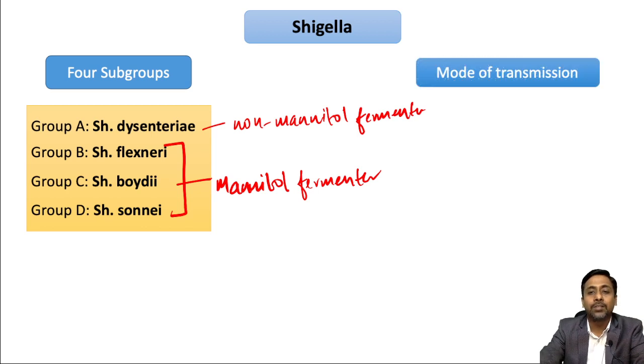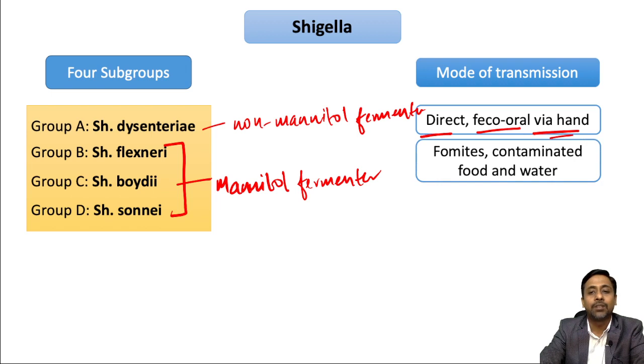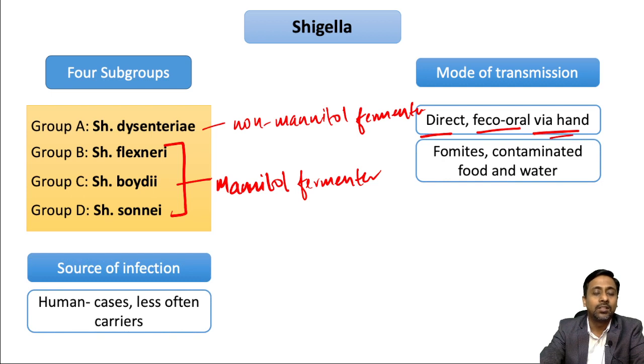The mode of transmission is commonly direct fecal-oral via hand, that is, the person gets the infection via contaminated hand. The infection can also be transmitted through fomites, contaminated food and water. The source of infection is human, mostly cases and less often carriers.